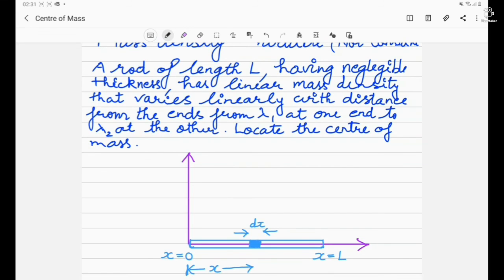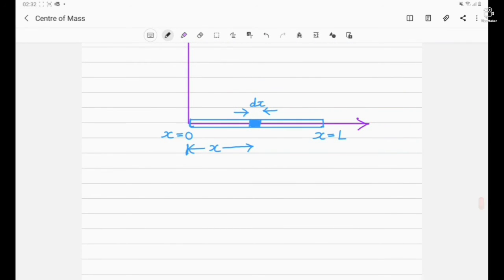So what is the mass density? It is lambda 1 at x equal to 0 and lambda 2 at the end x equals L. So we have to find out where the center of mass would be. For that, let's start with the linear mass density, given by lambda, and say it is equal to a plus bx, if it is varying linearly with the distance x.